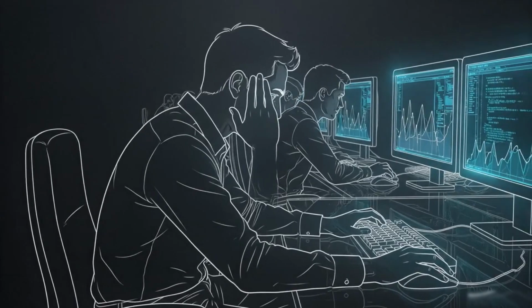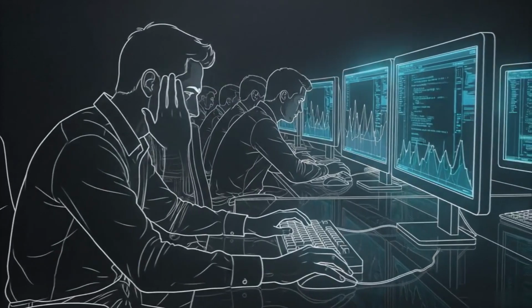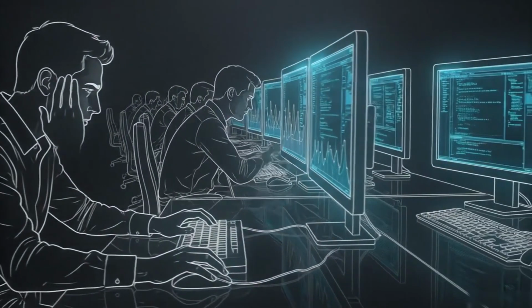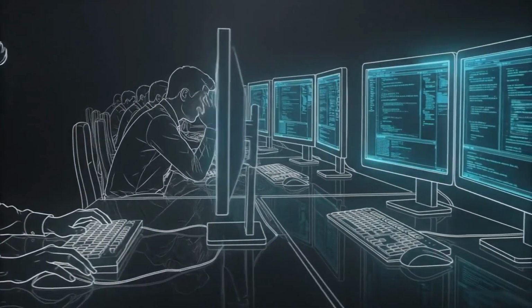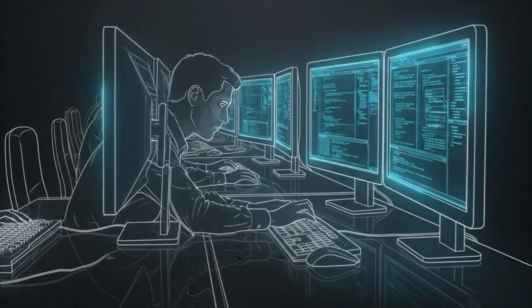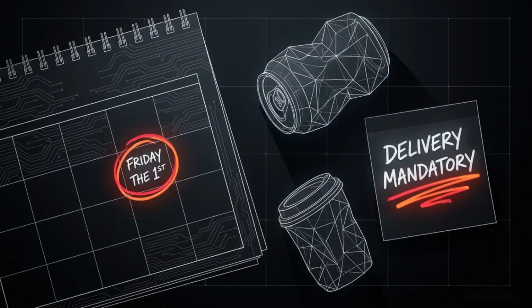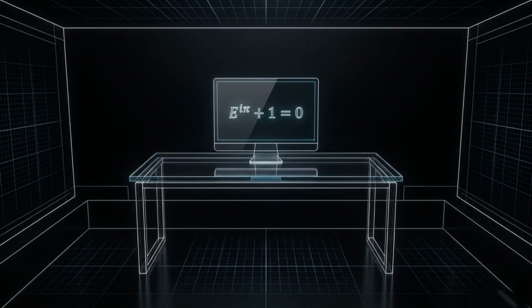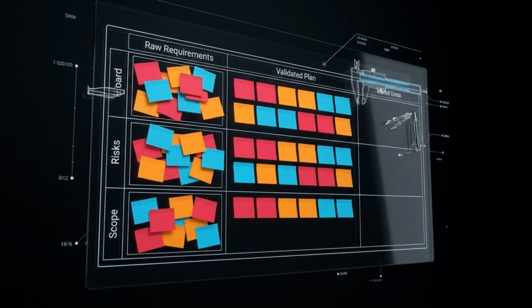Sixth is the friction of new technology. Forcing a team to adopt unfamiliar languages creates an immediate severe drop in expected productivity. Finally, unrealistic deadlines. Management pressure often forces engineers to promise mathematically impossible delivery dates simply to appease a client in the short term. Standard estimation formulas assume a frictionless vacuum. These 7 error sources represent the chaos of reality. Validation is the mechanism we use to filter that chaos out.